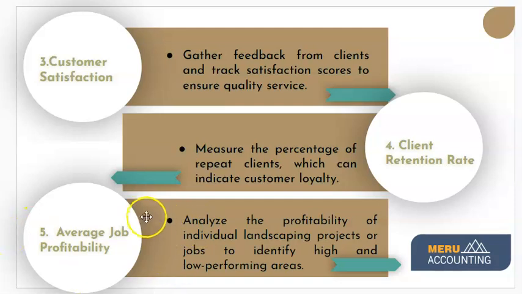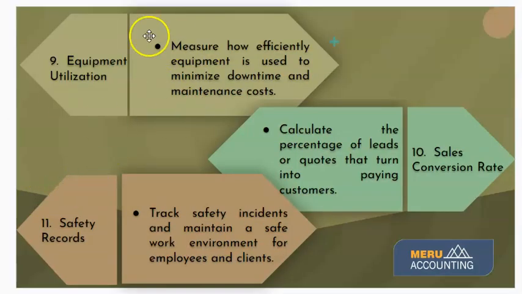Average job profitability. This indicator will analyze the profitability of individual landscaping projects or jobs to identify your high and low performing areas. Ninth is the equipment utilization indicator. This indicator will measure how efficiently equipment is used to minimize your downtime and maintenance cost. Tenth is sales conversion rate. This indicator will calculate the percentage of leads or quotes that turn into paying customers. And eleventh is the safety record indicator. This indicator will track safety incidents and maintain a safe work environment for your employees and your clients.